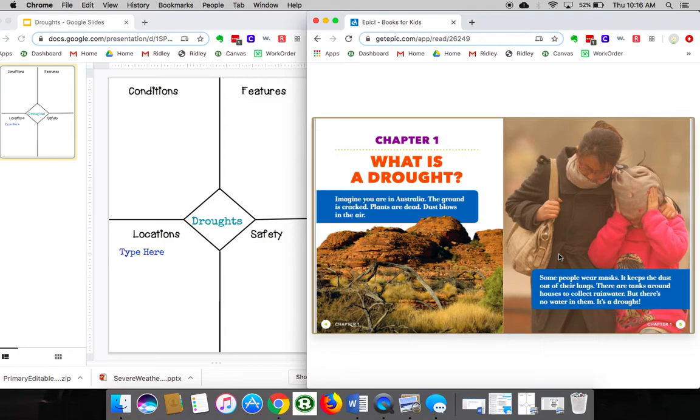Chapter 1. What is a drought? Imagine you are in Australia. The ground is cracked. Plants are dead. Dust blows in the air. Some people wear masks. It keeps the dust out of their lungs. There are tanks around houses to collect rainwater, but there's no water in them. It's a drought.